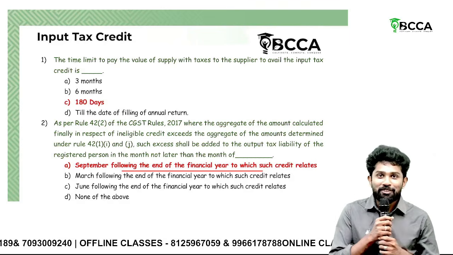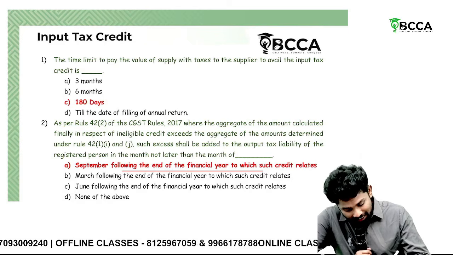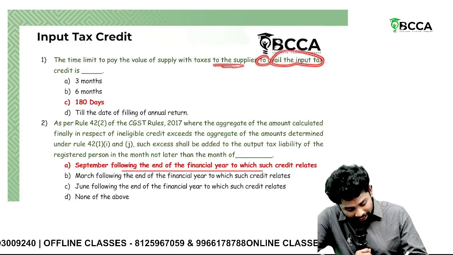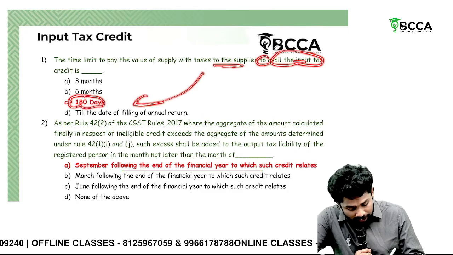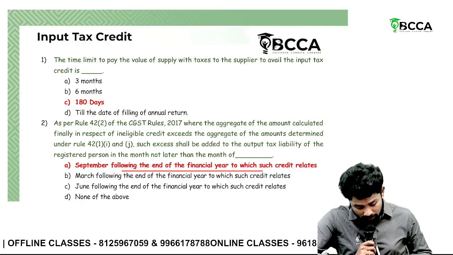So going on with the ITC chapter, sir. The time limit to pay the value of supply with the taxes to the supplier to avail the ITC is 180 days. Proviso 2 to subsection 2: the recipient has to make the payment to the supplier within 180 days.